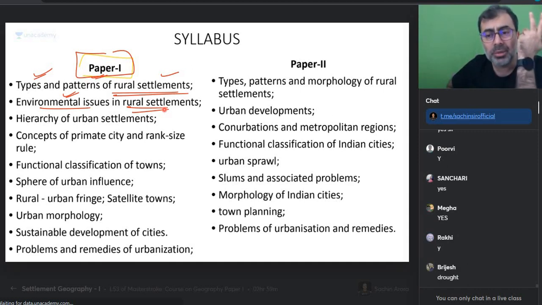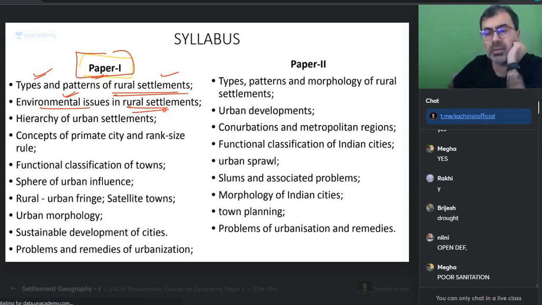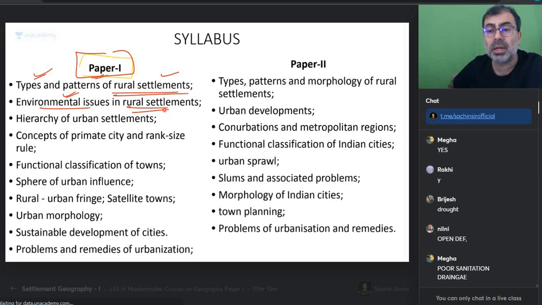British is saying drought. Drought can come in city also. Rural settlement की बात हो रही है. Drought. Environmental issue in rural settlement. Open defecation, very good. Poor sanitation, very good. How to handle biological waste, animal waste. ये जो आप पराली burning सुनते हो, पराली burning, agricultural residue. How to handle that? Yes or no?